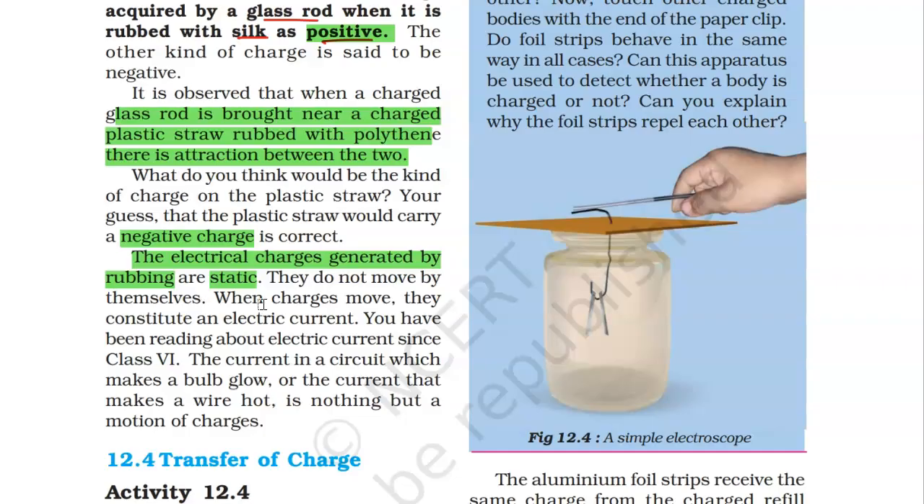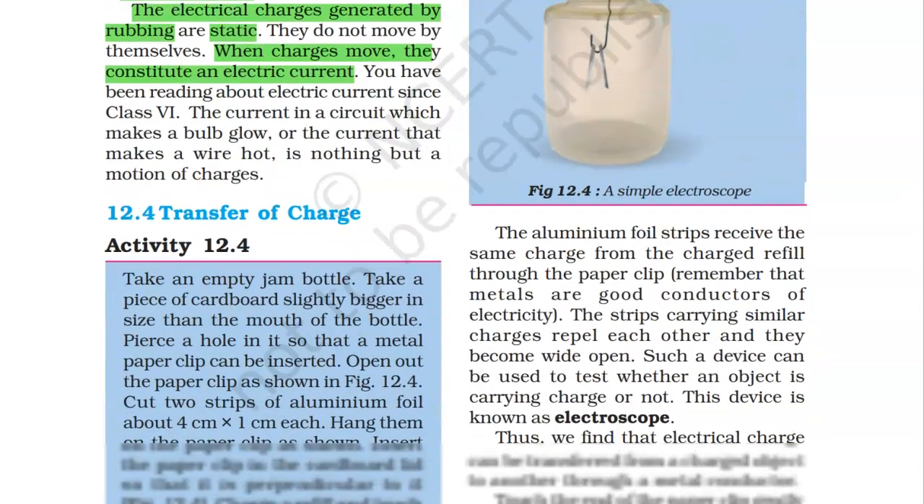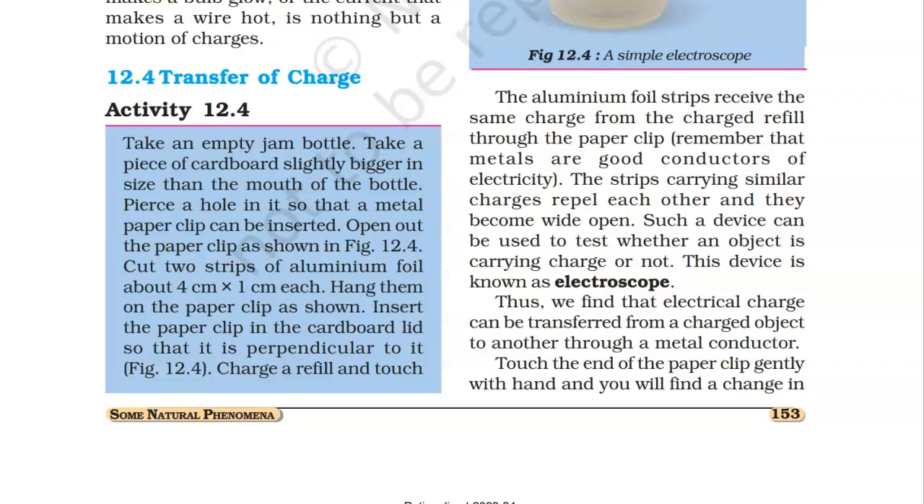Whereas when charges move by themselves, then what do we call them? I just told you, electric current or current electricity. All right. So when you see the bulb is glowing, or when we light up a torch or something, that is current electricity. Now let us discuss how charges can be transferred.